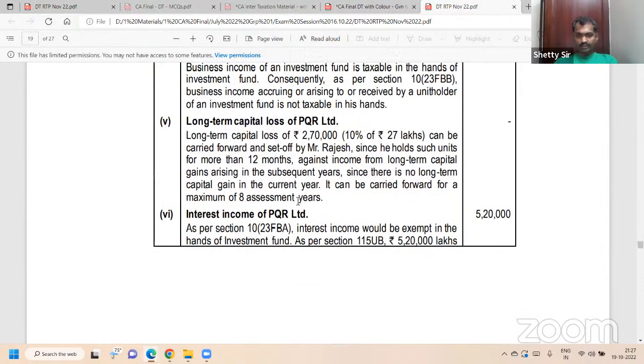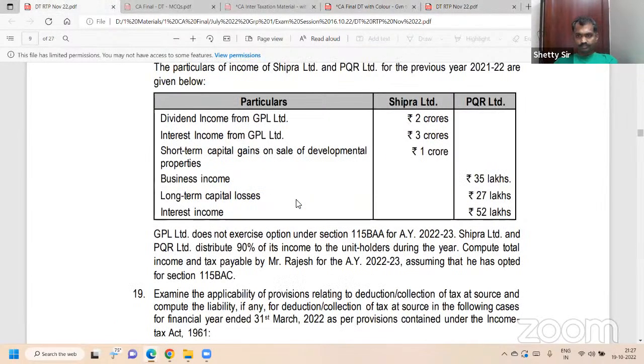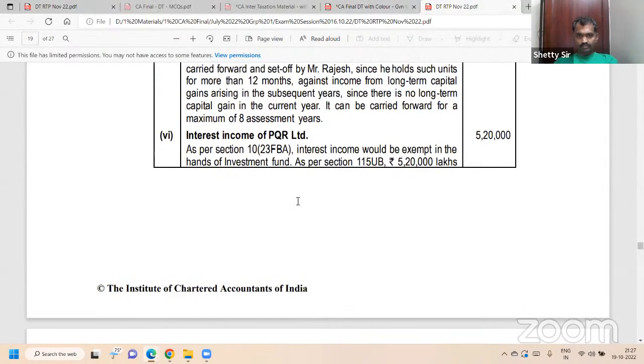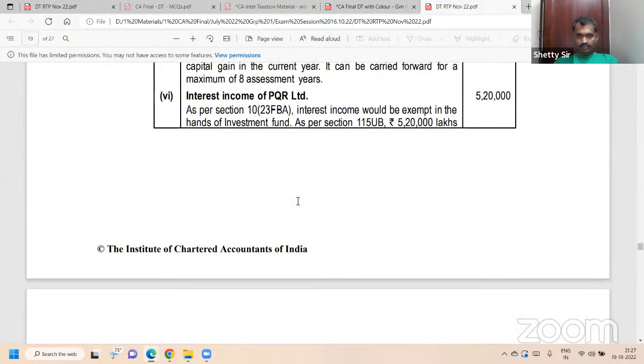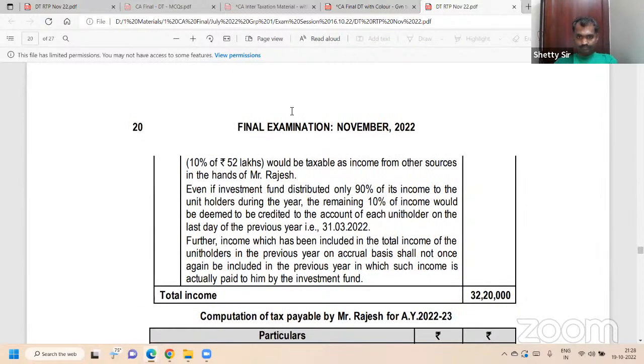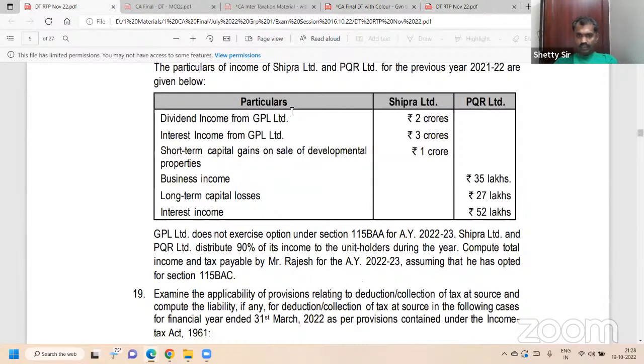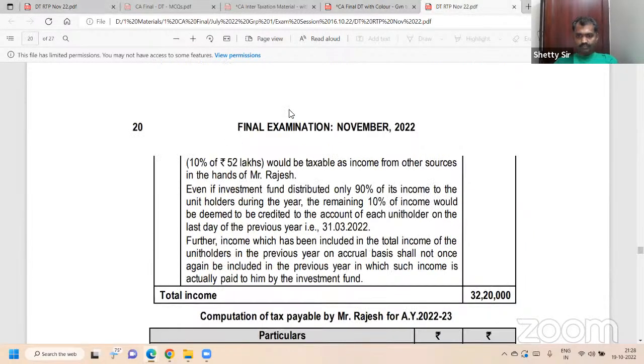Interest income is taxable. Interest income is exempt for the investment fund under section 10(23FBA), but taxable for Rajesh. Rajesh: 52 lakh into 10%, 5,20,000.